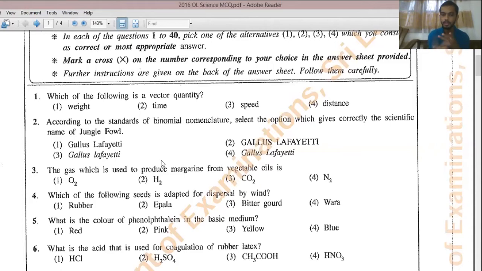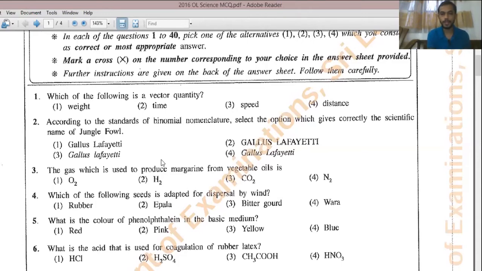the two names are named as generic name and specific epithet. So first letter of the generic name is capitalized, while all the other letters, including the specific epithet, all the others should be simple. So according to the given standards, the answer should be the third one. First one is capital, and see, both the names are in italic form, and then all the other letters are in simple.